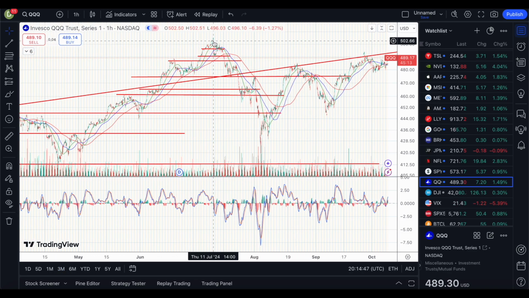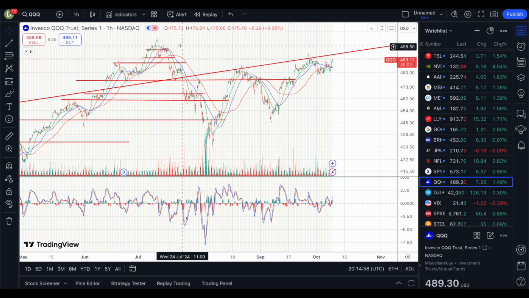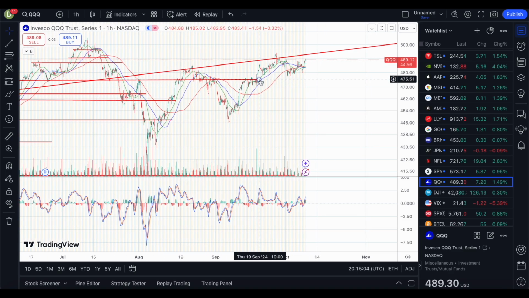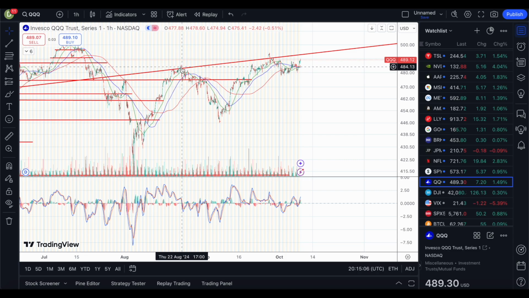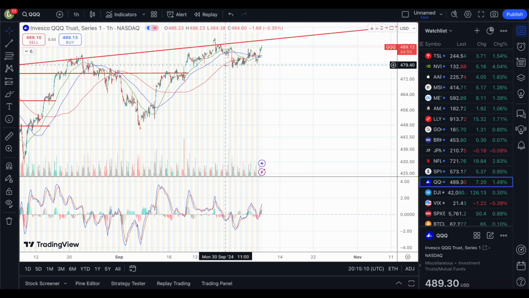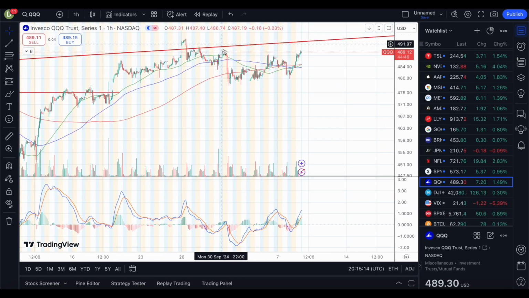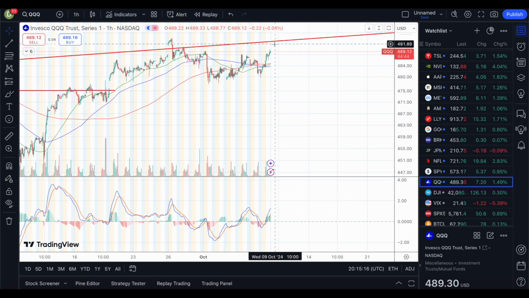Here it is right now. But the S&P and Dow Jones did. So the S&P and Dow Jones surpassed their July 2024 all-time high and created new all-time highs, while the Nasdaq did not. It ended up falling back underneath the upward trend resistance line dating back since 2010, like you can see right here. And yes, false breakout, but that was more predominant during after hours and pre-market. And same thing here, predominantly after hours and pre-market as well. It came back underneath, and you could clearly see it had challenges passing that upward trend resistance line. Now we are approaching it.